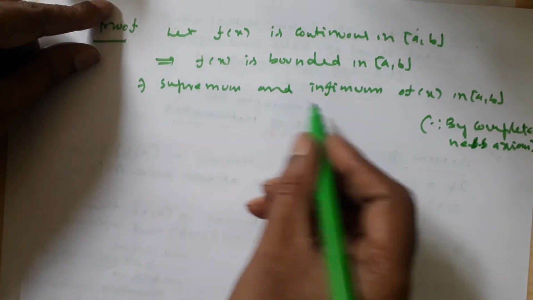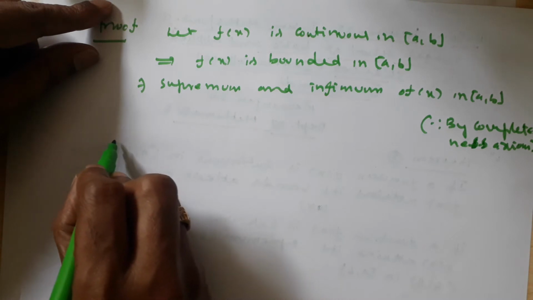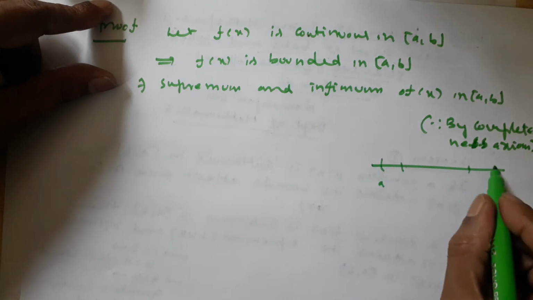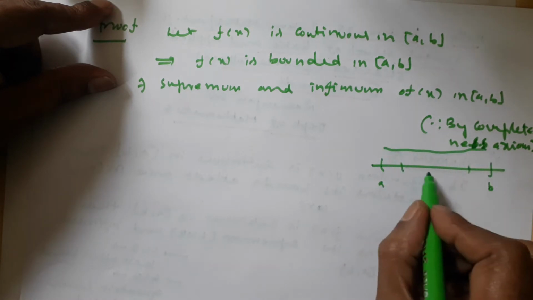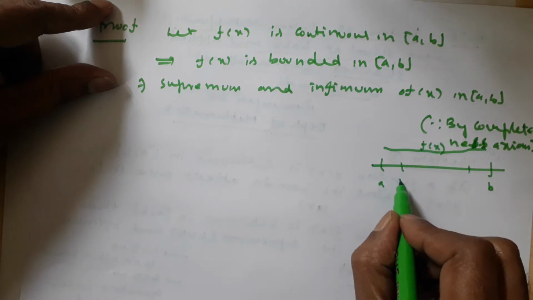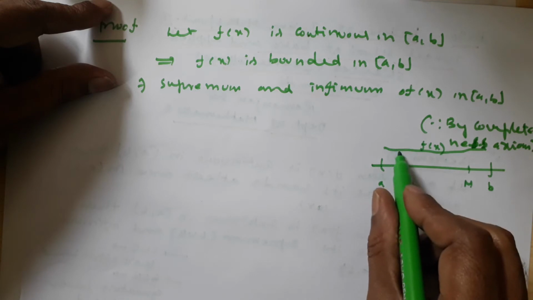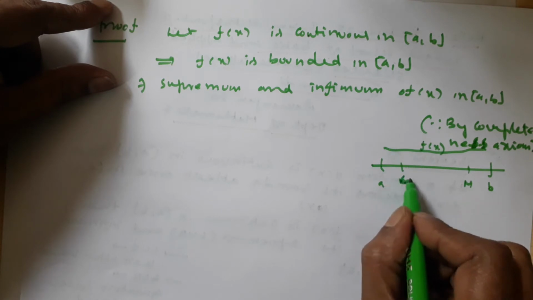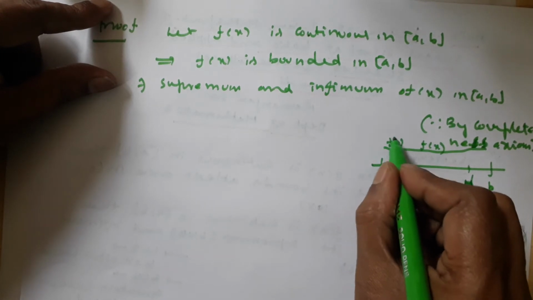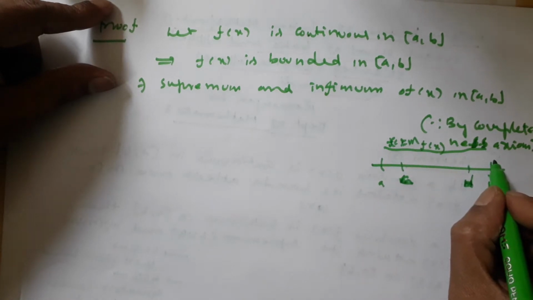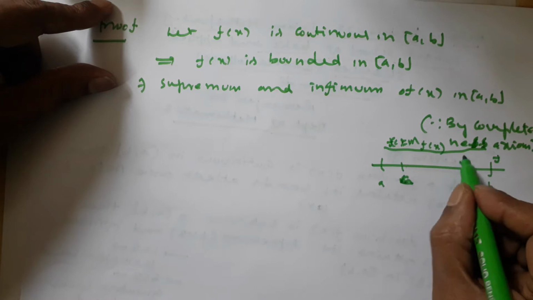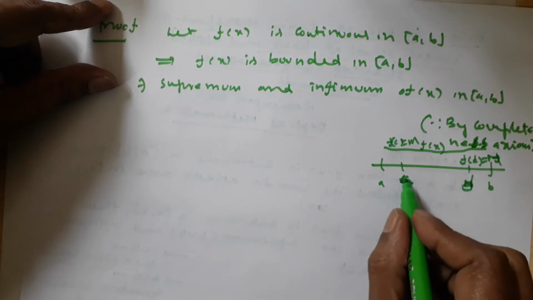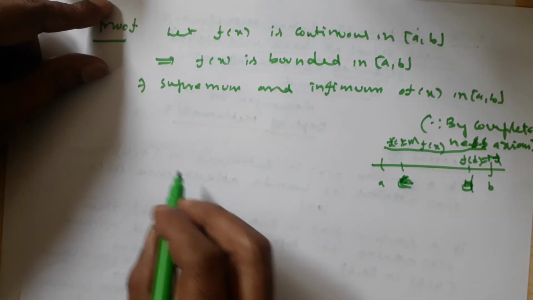Next. Whenever we have both the supremum and infimum of f of x, when we take the real number line, this is closed interval a comma b, and the function is continuous f of x, and this may be some small m, and this is capital M. So f of x is moving through m, so that f of c is equal to small m, if you take c, and this is d, f of d is equal to capital M, like that. So infimum is there, supremum is there.